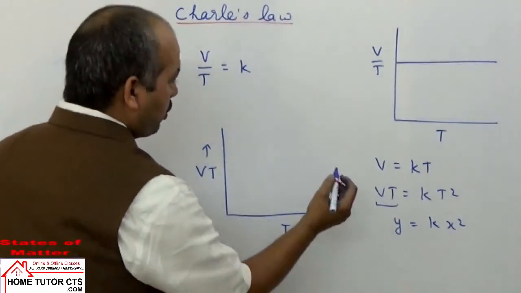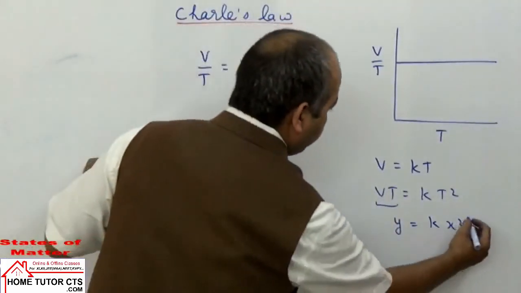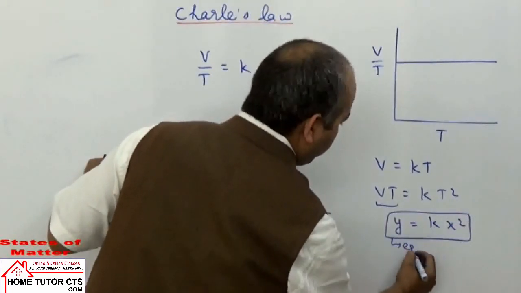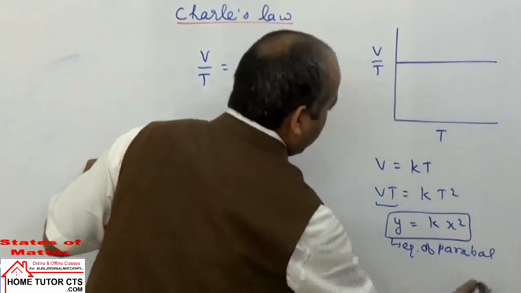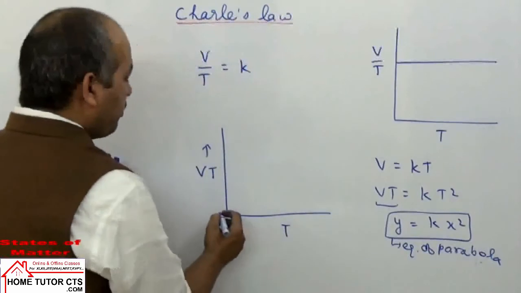So in this case, when we draw the graph, this becomes the equation of a parabola, and the graph starts from the origin.